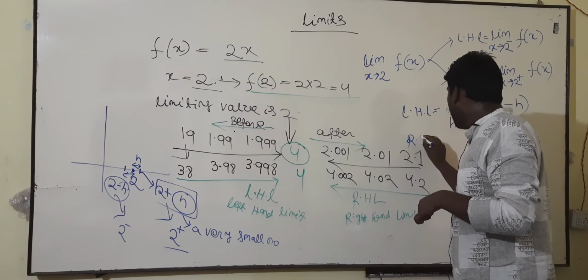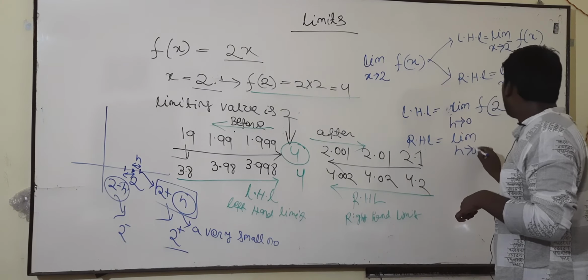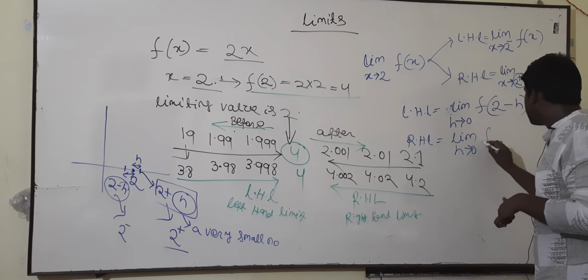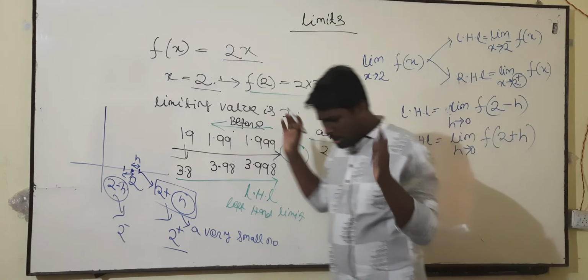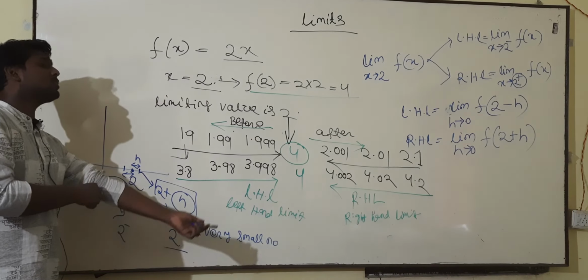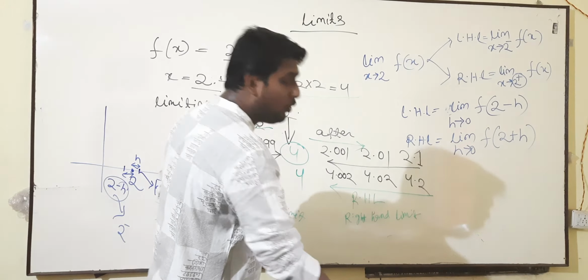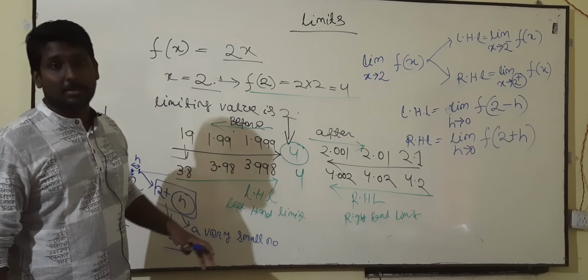Just like that, RHL will be how much? Limit h tends to 0, as over here 2 plus was there, so it will be written as f of 2 plus h. So this is all about LHL and RHL. Once we are clear about this, we will move to the next part to calculate the values of limits.